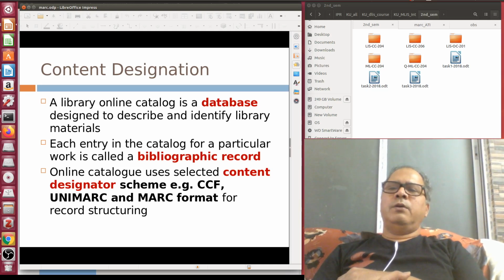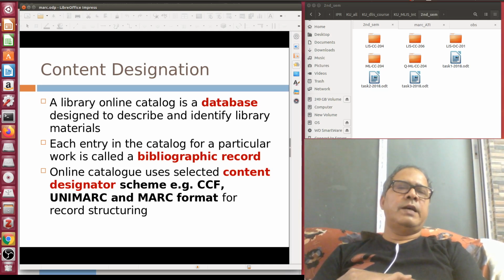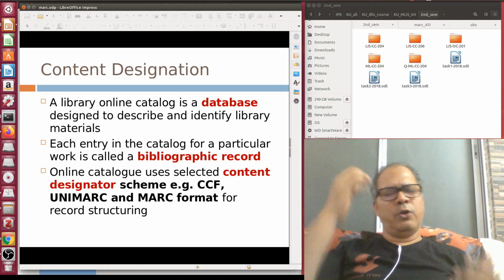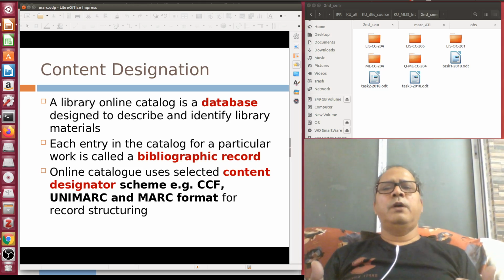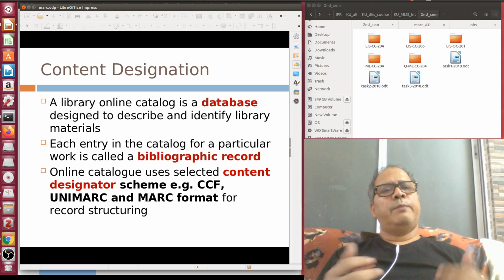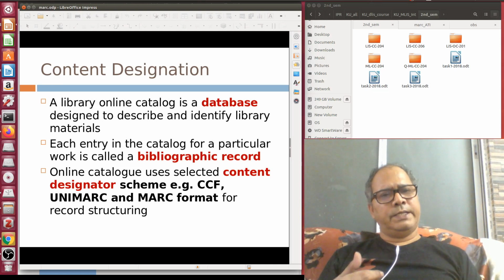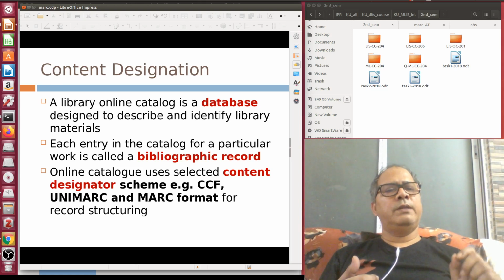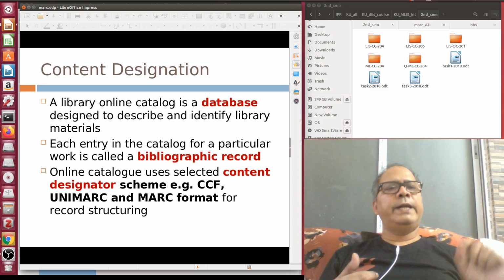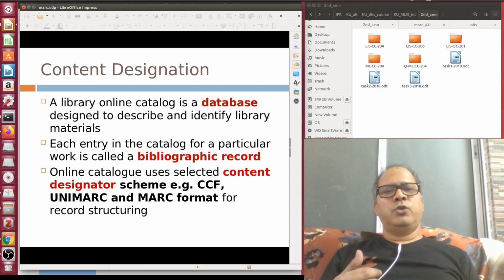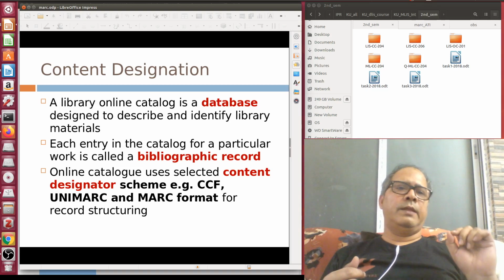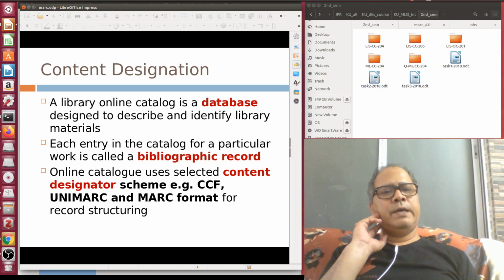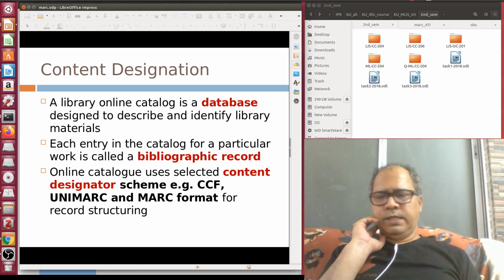There are many content designators, as you know. These are all kinds of bibliographic data formats or authority data formats. Altogether the general umbrella term is content designators, and the process is called content designation. That's why when you answered those questions in CCF, you saw I wrote in the question heading to designate the contents of such and such thing. So the process is called content designation, and the format you are using is the content designator. There are CCF B, CCF A, UNIMARC, and the latest is MARC 21.